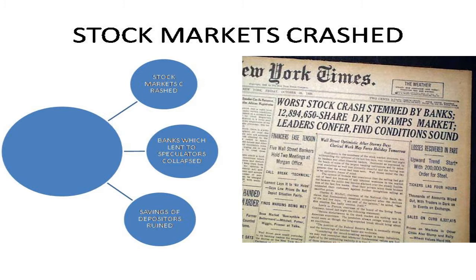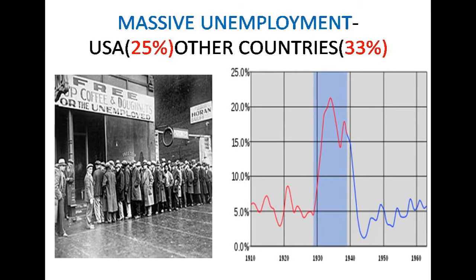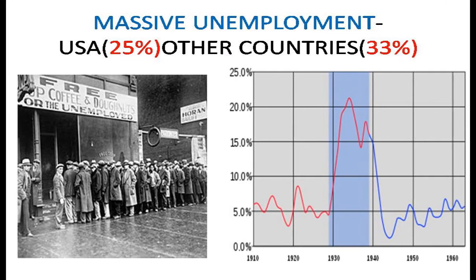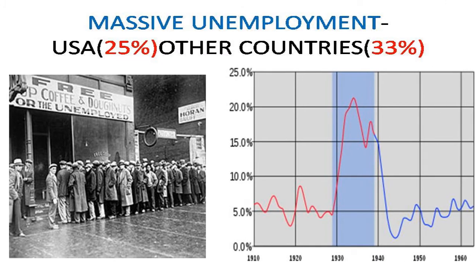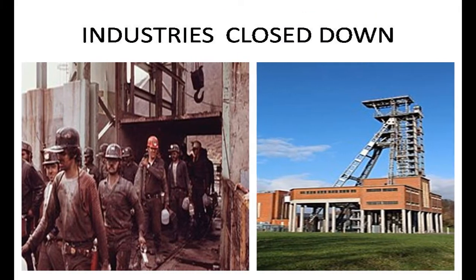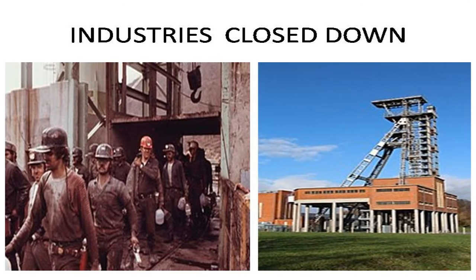Let's discuss unemployment. We said massive unemployment. In the USA it was 25%, and in the rest of the nations it was 33%. Factories and trade declined, and cities became centers of decline. Factories declined or closed down, trade declined.